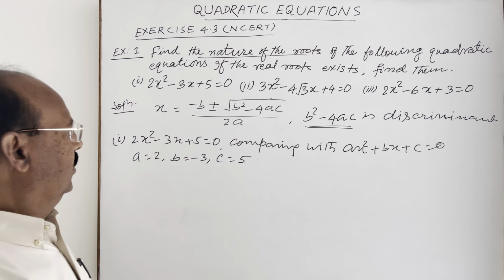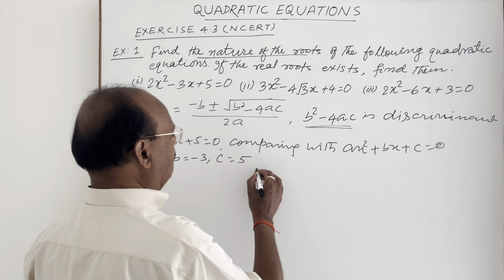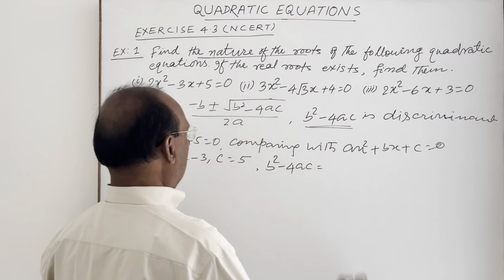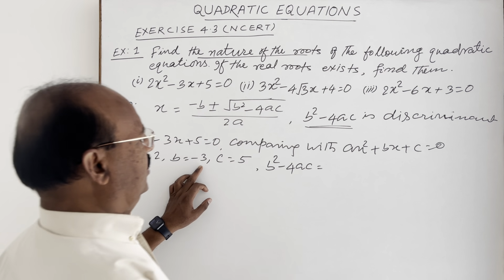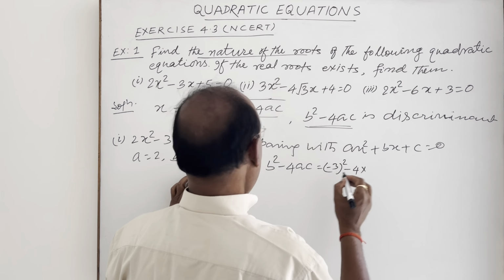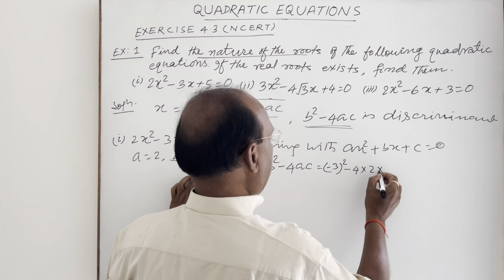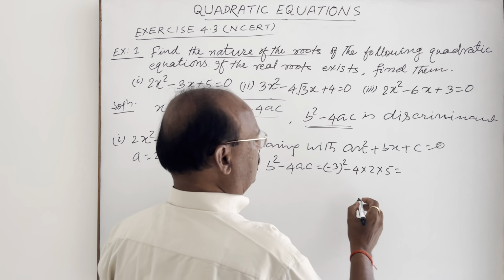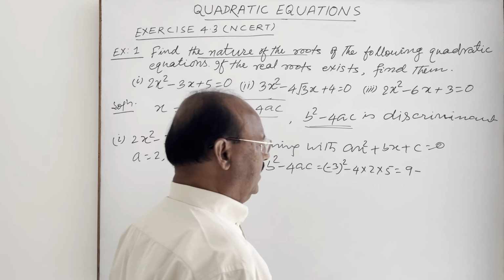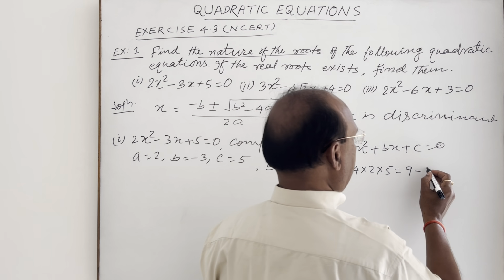Now we have to find out the value of b square minus 4ac. b square means minus 3 whole square minus 4 into a is 2 and c is 5. So this is equal to 9 minus 40.